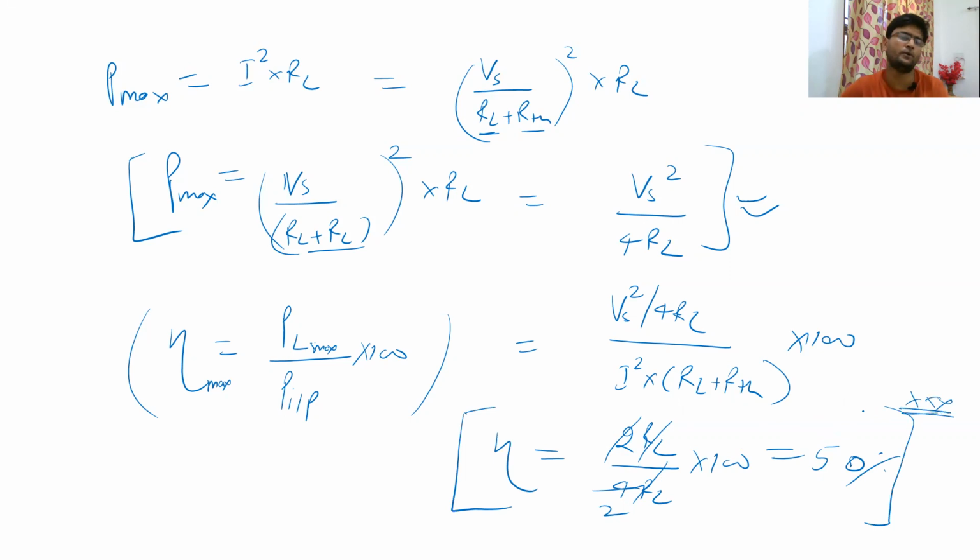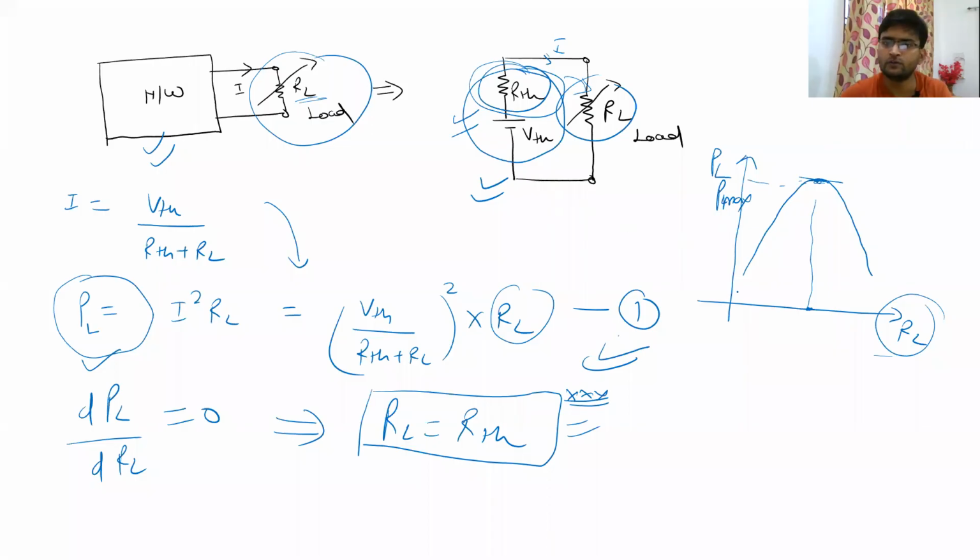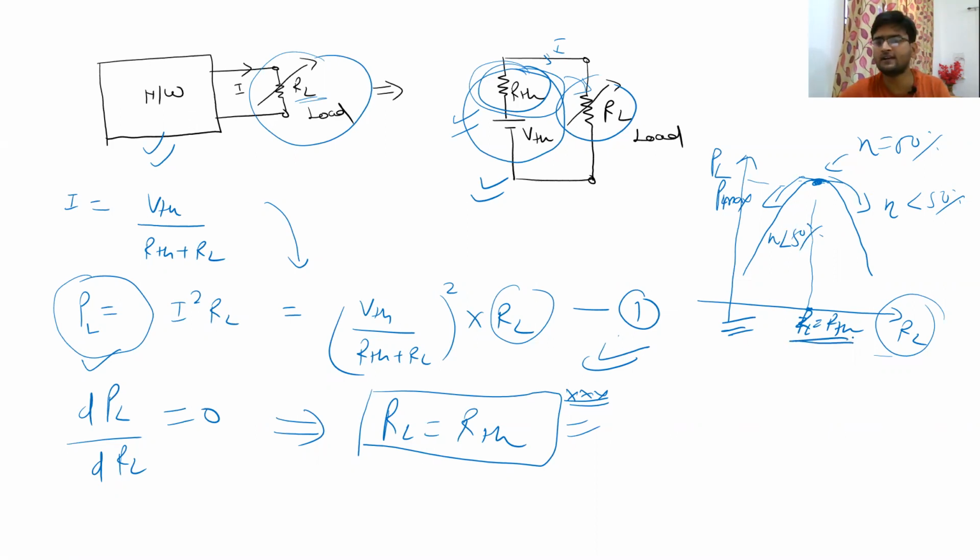You remember this: in many competitive exams, this question comes in small objective question types, right? Now going back to this particular graph, you will see that at this point, efficiency is equal to 50%. But when you go forward or backward from this point where RL is equal to RTH, in both cases we are going to have efficiencies less than 50%. Here also efficiency will be less than 50%. So efficiency will be maximum at the point where RL is RTH, where maximum power transfer happens.